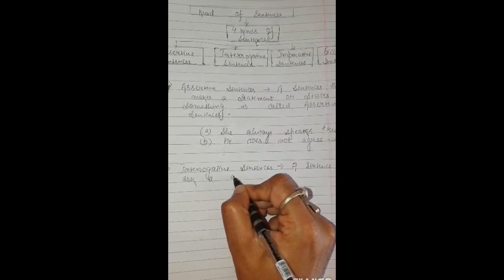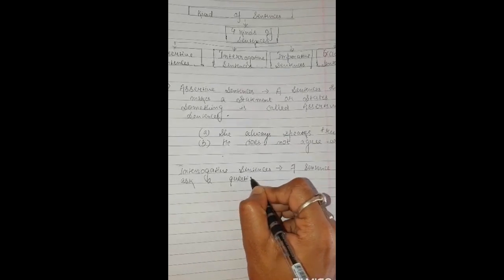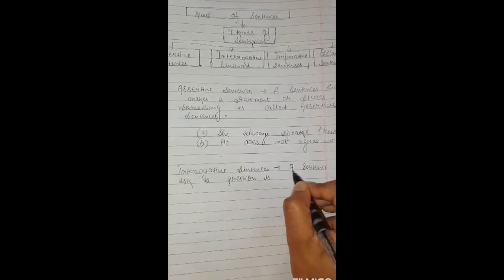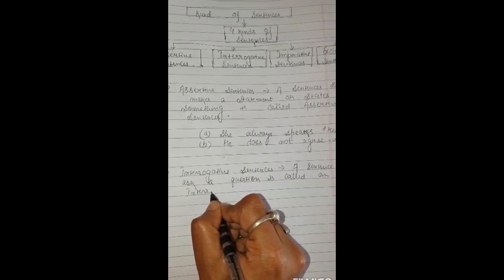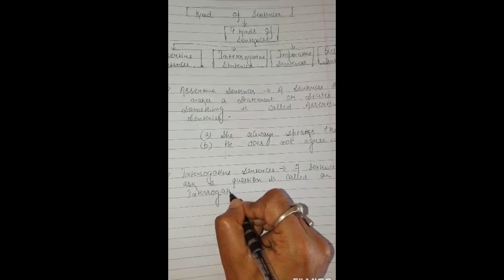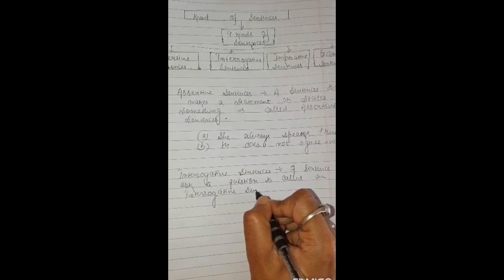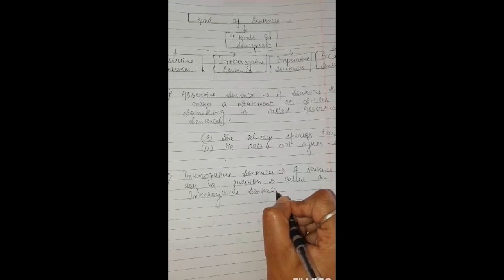A sentence that asks a question is called an interrogative sentence.